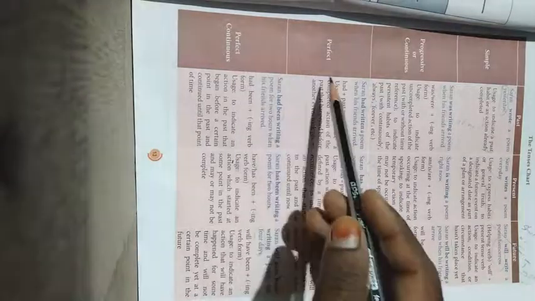So today we have seen about 2 things. In the perfect tense, you will come across 3 important be form verbs. What are they? Had, have, has. If it is past, you have to go for had. If it is present, according to the subject, the be form verb may change. If it is a singular noun, then you have to go for has. If it is a plural subject, you have to go for have, right? And for future, only one. What is it? Have alone you have to use, right?